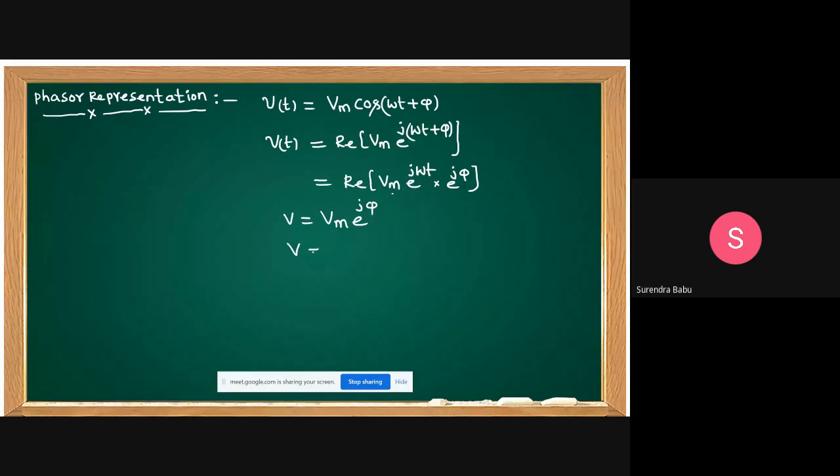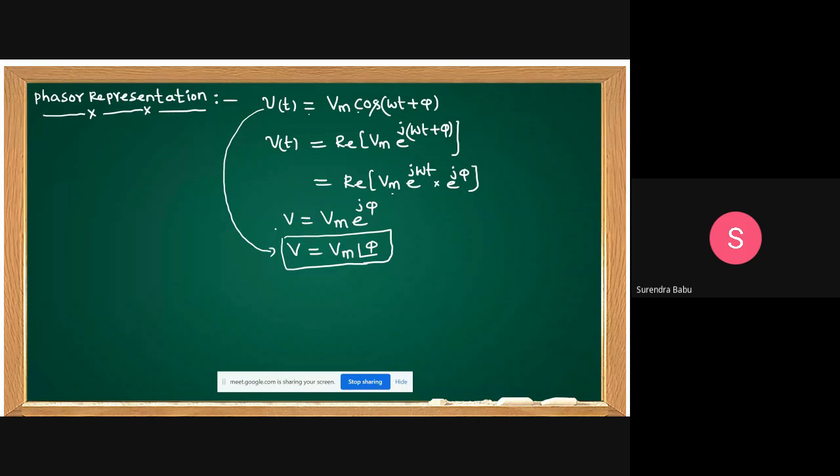Then how can we write this? This is equal to Vm at angle of pi. That is, V equal to Vm cos omega t plus pi is directly written in phasor representation as V equal to Vm at angle of pi.